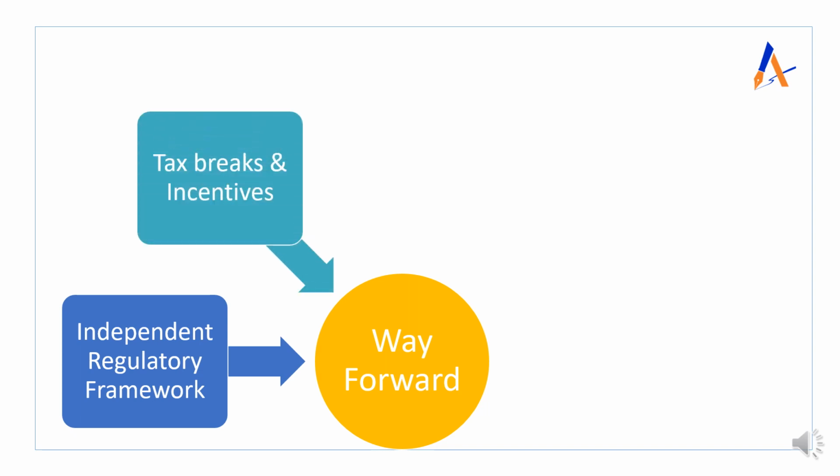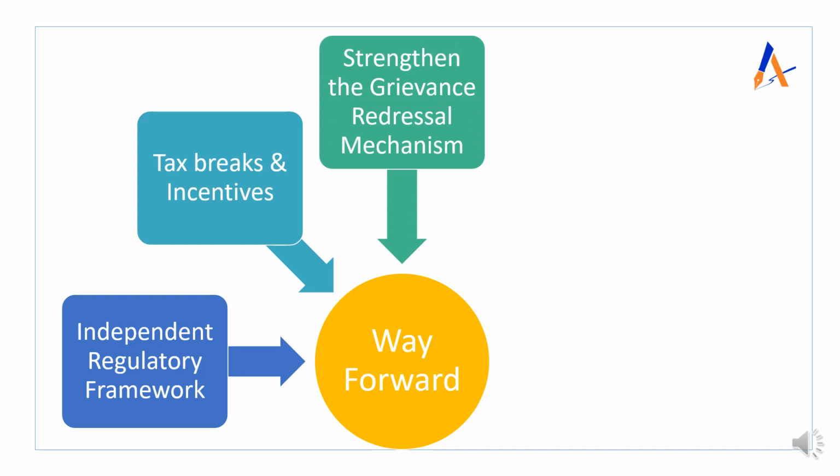Other aspect is related to the concession which are awarded to these MSMEs in terms of tax breaks or the low interest rates. This must be extended beyond what is currently provided if they are to target higher growth rate. Okay, so थोड़े दिन हमें उन्हें hand holding करनी पड़ेगी, support करना पड़ेगा. Also, we need to strengthen the grievance redressal mechanism against the faulty payments by large business houses. So even though we have the provision in place, the grievance redressal mechanism is not smooth, it is sometimes not functional, and it is not supportive.